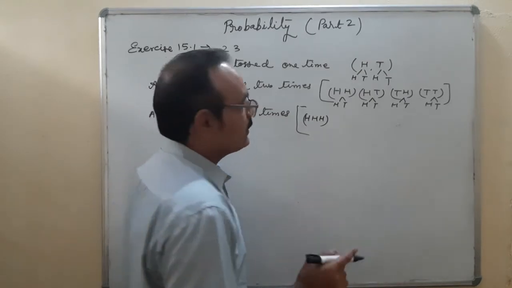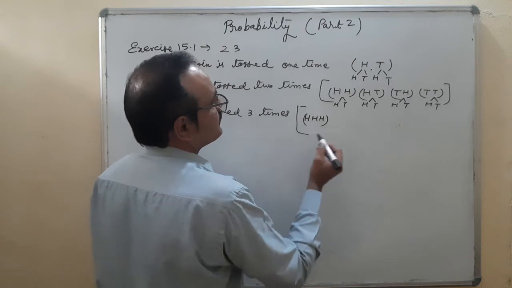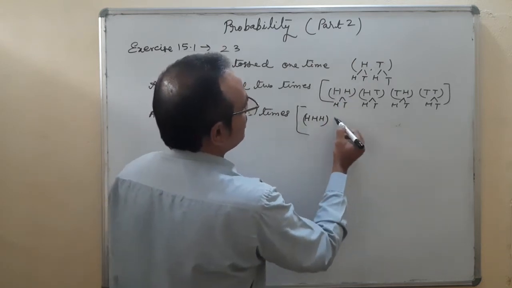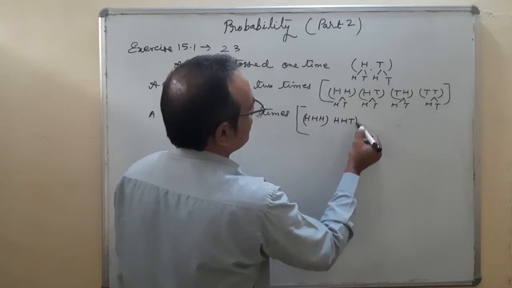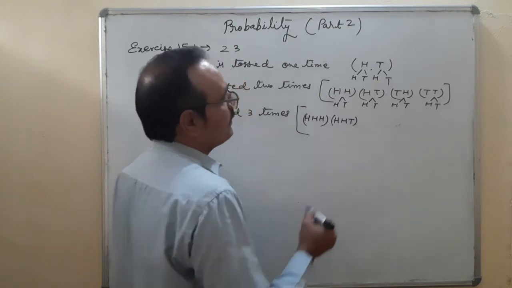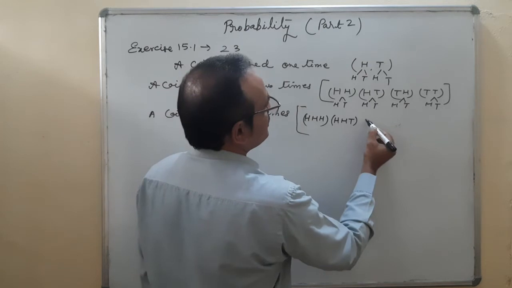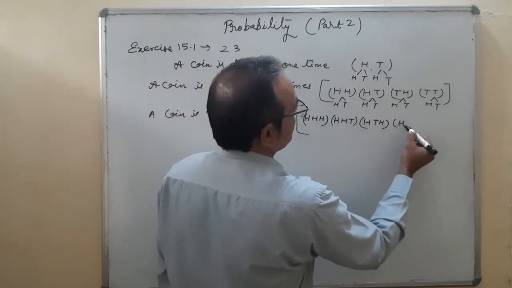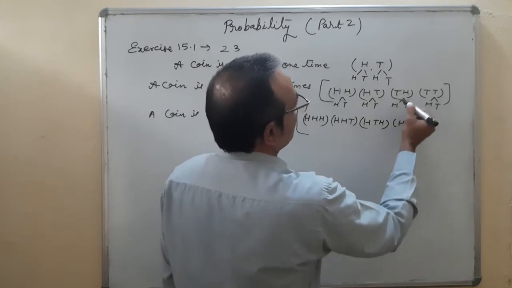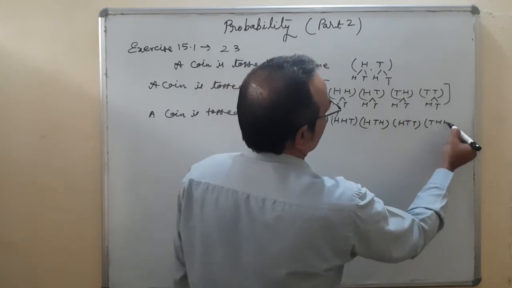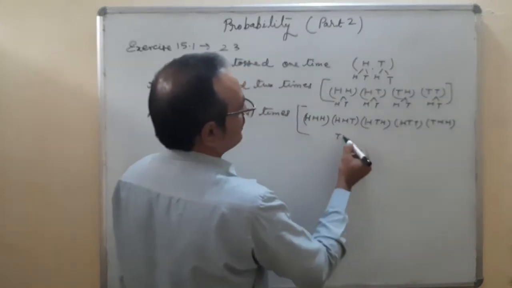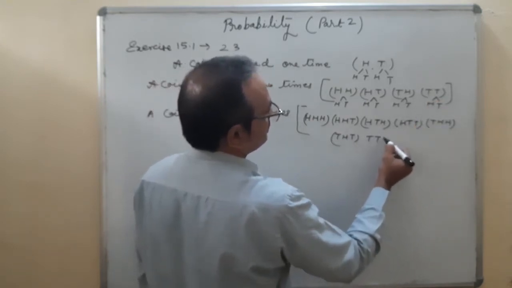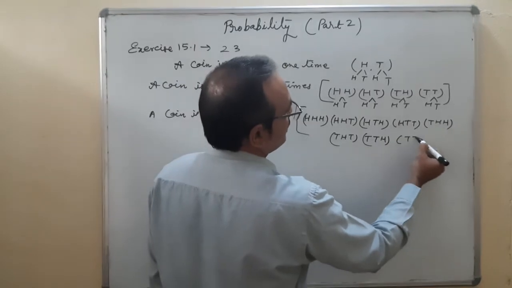HHH, then HHT, after that HTH and HTT, THH, THT, TTH and TTT.